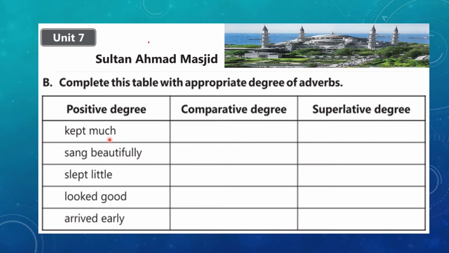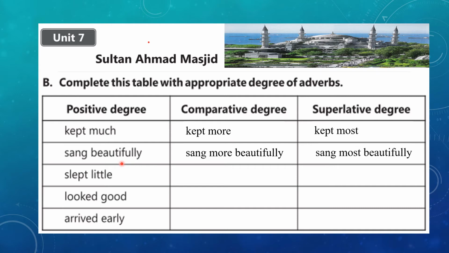The first one is kept much. Kept is the verb and much is the adverb. Much is the positive degree. And let's have a look at the comparative degree and superlative degree. Kept more, kept most. So much, more, most are the degrees. Second one is sang beautifully, and its comparative degree is sang more beautifully. Sang most beautifully is the superlative degree.